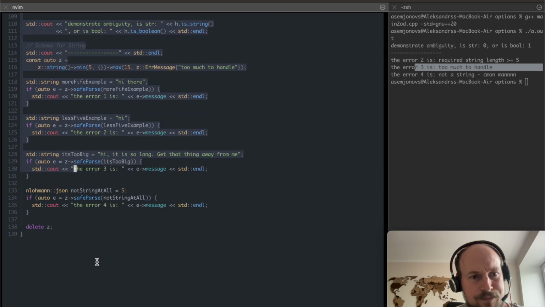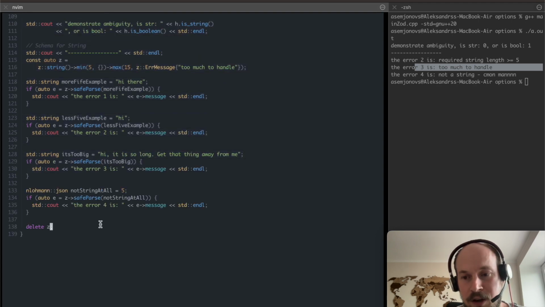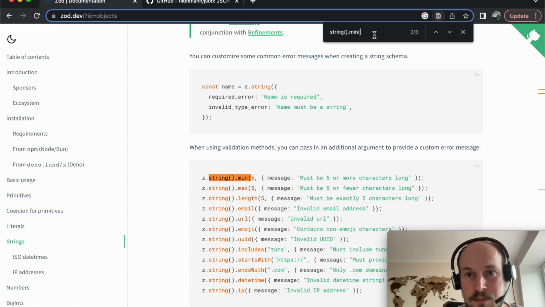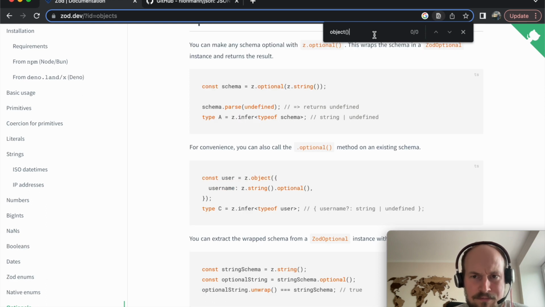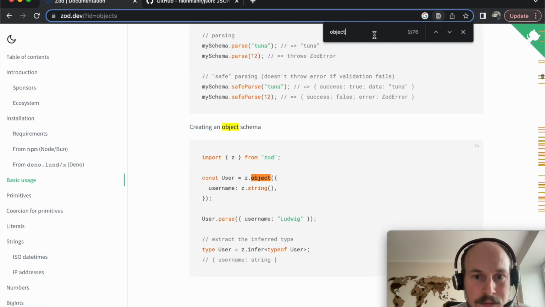What else? I didn't create the entire object check like Zod can, because this would be too much work. Yeah, there is a possibility to create an object with a key, which is a string. I could possibly create a method to accept a tuple. C++ has a tuple now with a key of something, and further checks for string that I already have, but that would be too much work. But the possibility is there.